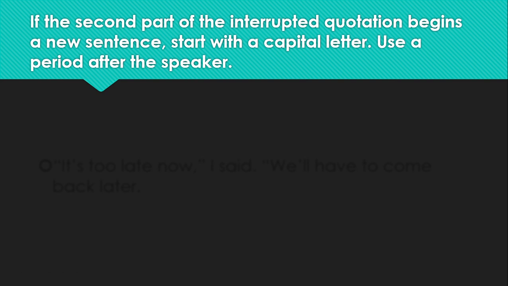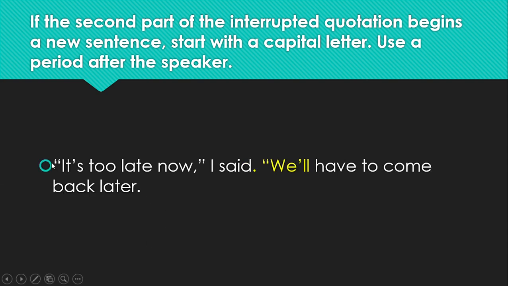If the second part of the interrupted quotation begins a new sentence, start with a capital letter and use a period after the speaker. "It's too late now," I said. "We'll have to come back later." So if this is a statement, you put your comma here, your period, and then you have a capital letter and you start over with a brand new statement. Now, do you see anything wrong in this?